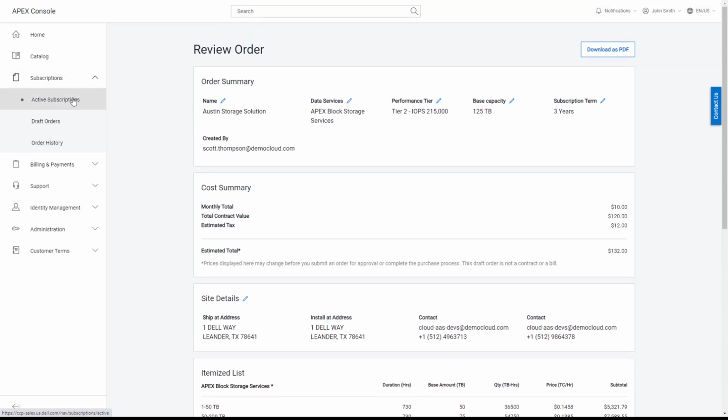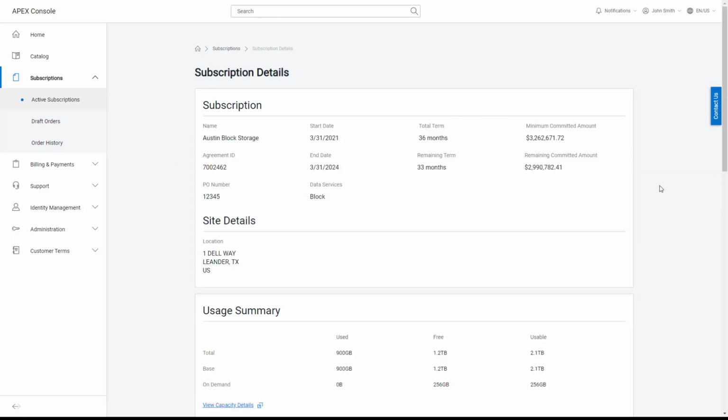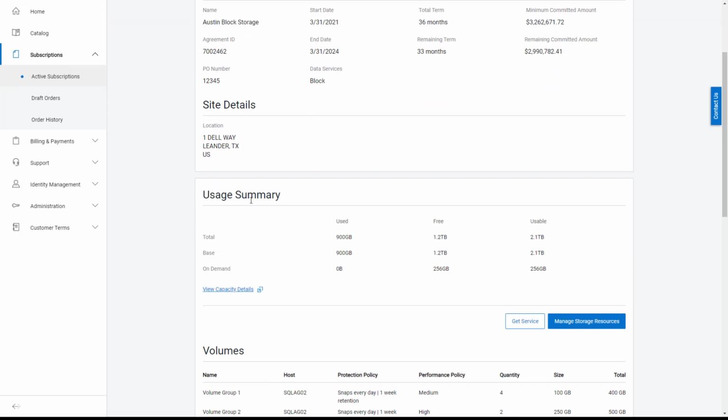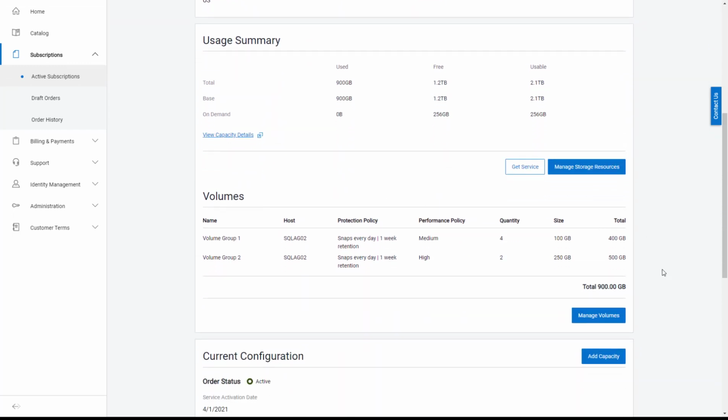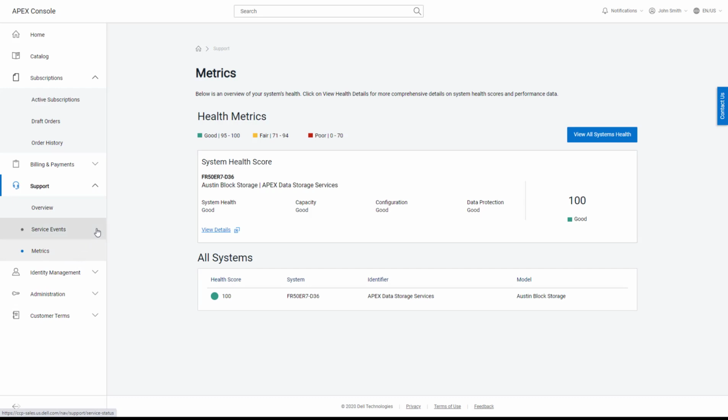If we fast forward to when the subscription is active in my data centers, I'll be able to view all of my subscriptions within the screen and actually view all of the details of that subscription, ranging from the usage summary to being able to do day one operations like managing my volumes. I could create, edit, or delete volume groups for my Apex data storage service. And then from a day 2 perspective, if I want to view system health of my Apex data storage services, make sure that everything's up and running okay, I can do that through the health metrics.